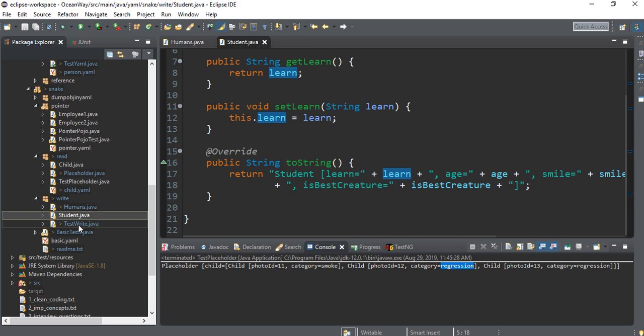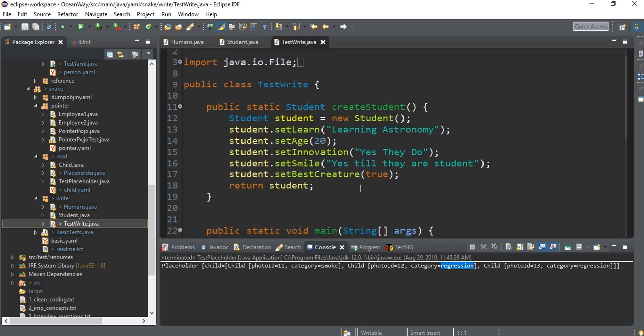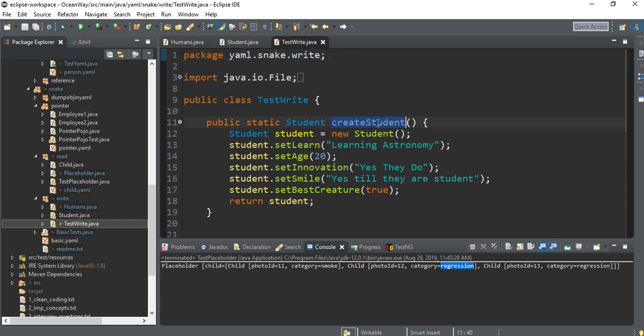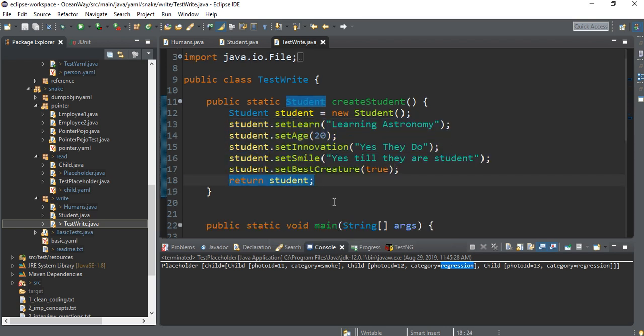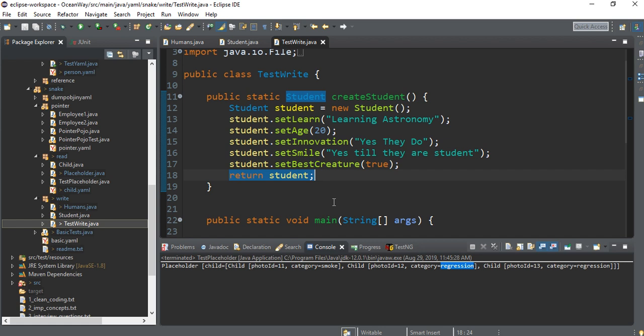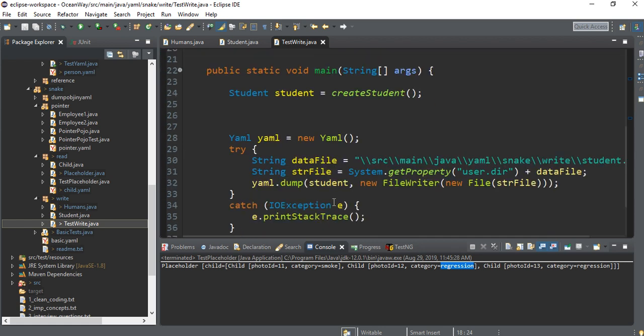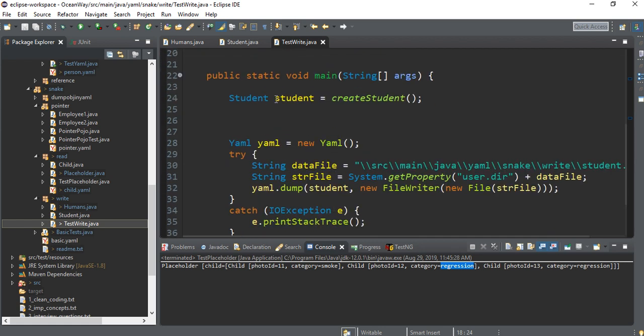Simple structure. Now we will see. This method will create and return a student. We have created a student object. We have called all the setters with some values, and we have simply returned it. This is a simple method, right? You understand? So in the main method, I have called this create student method.